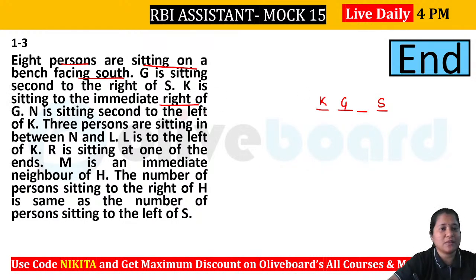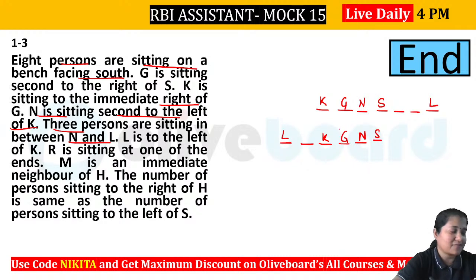That means K will be here. Now N is seated second to the left of K. So N is second to the left of K. That means N will be here, right? So we are getting this kind of arrangement here. Now let's see what is given. 3 persons are sitting between N and L. So 3 persons are sitting between N and L. So what are the possibilities in here? Let's check. So we can have 1, 2, 3, this can be your L, and similarly 1, 2, 3, this can be your L. So these are the 2 cases that we can have.